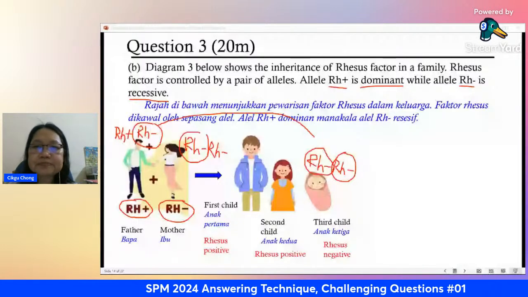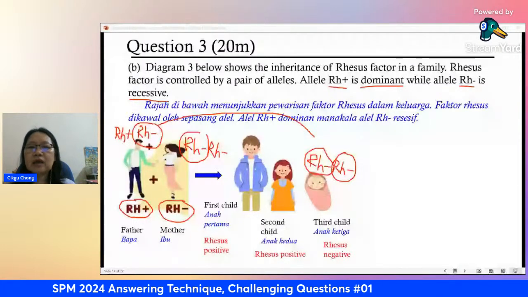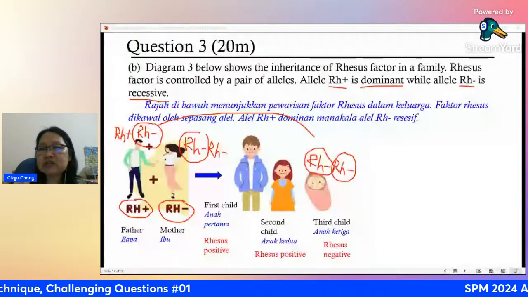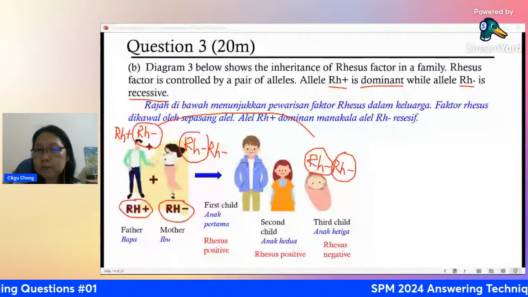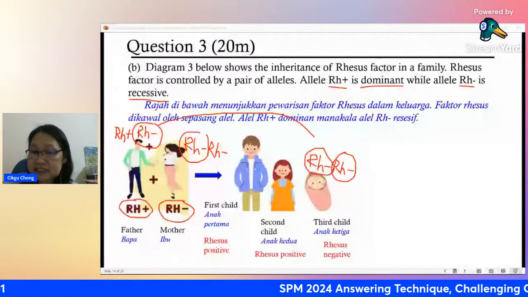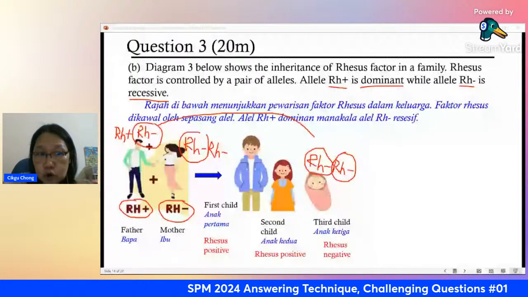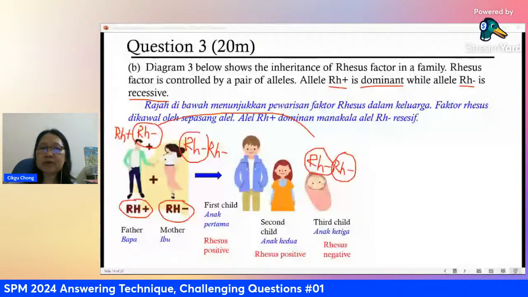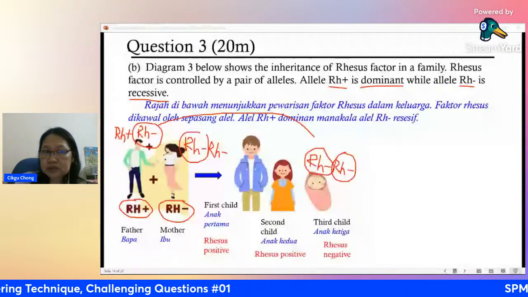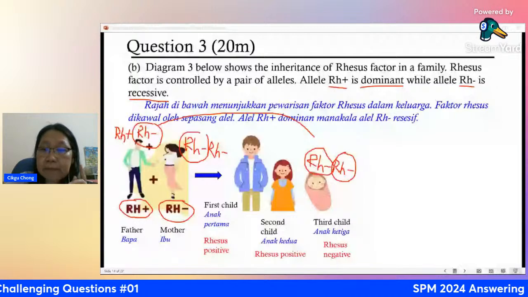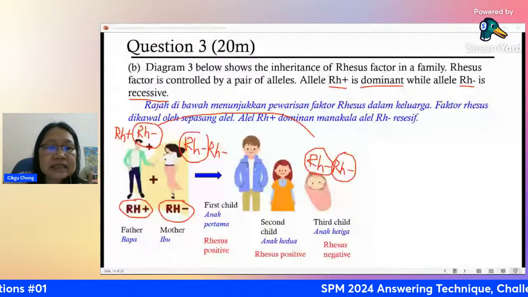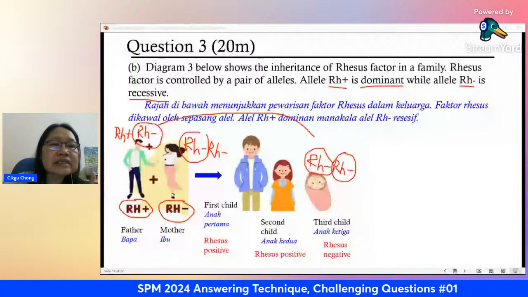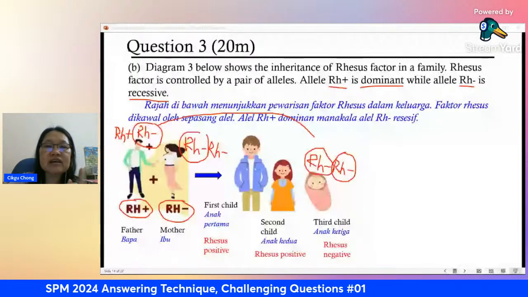Where's the question? The question is here. Based on the diagram, draw the schematic diagram of inheritance of rhesus factor in the family. Because you have a child that is rhesus negative, that's how you know the father cannot be homozygous Rh positive. Because if the father is homozygous Rh positive, this one would be positive, and that means this one also will be positive, right? Not.